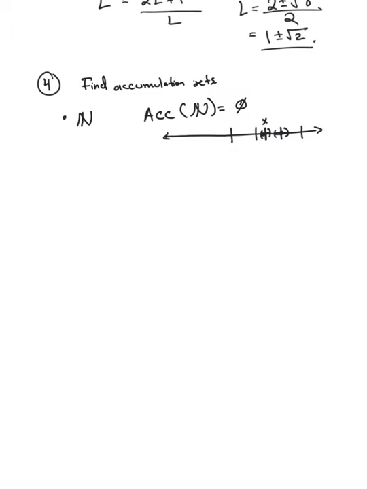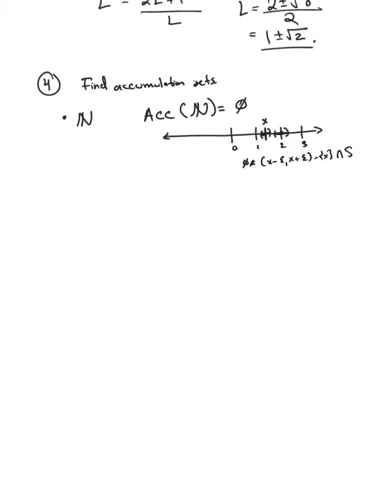But remember, when you're taking an accumulation point, you're taking the interval x minus epsilon, x plus epsilon, minus the midpoint, and then intersect whatever set you have. This should not be empty for any epsilon. And so for the natural numbers, any real number will either be a natural number, in which case you could just take epsilon to be a half, or it will be between two natural numbers, and then you just take epsilon smaller than the distance between them.